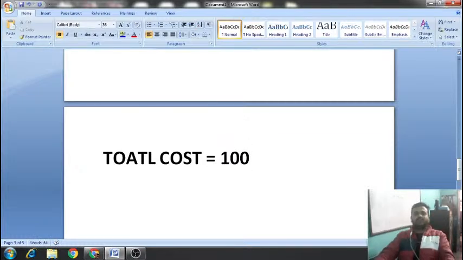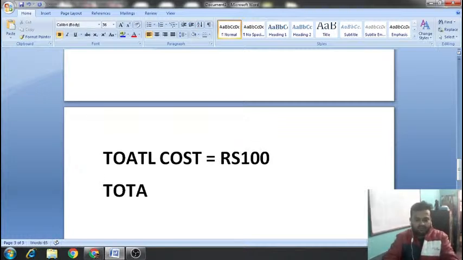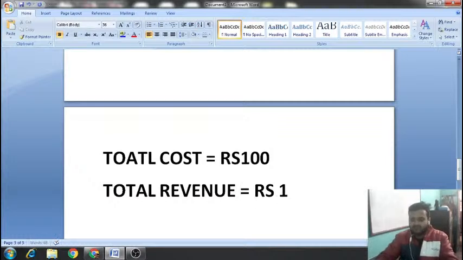The total cost is rupees 100, and the total revenue earned is equal to rupees 130. For example, you have manufactured 10 pens for rupees 100.